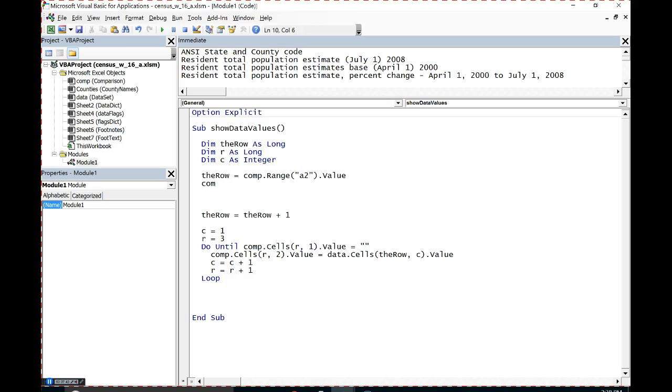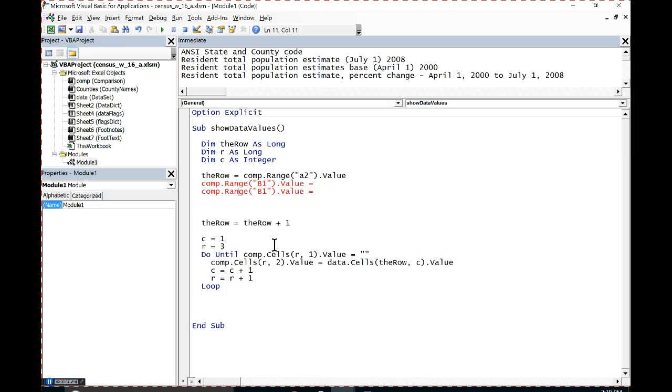Oh, why don't we do this one with the range statement? Comp dot range, and this is just going to go in B1. Oops, got to be in quotes. B1 dot value is going to equal something, and then B2 dot value is going to equal something.